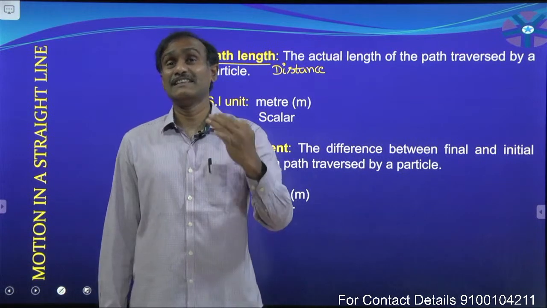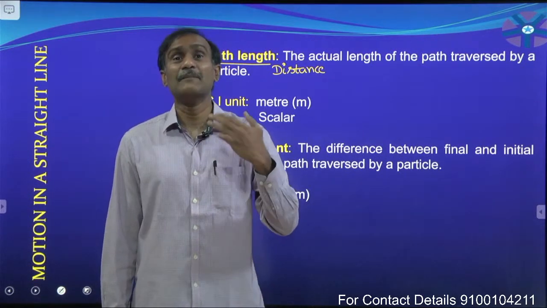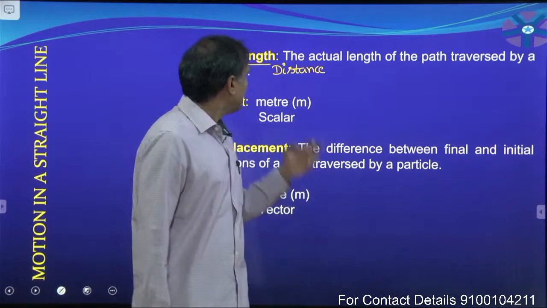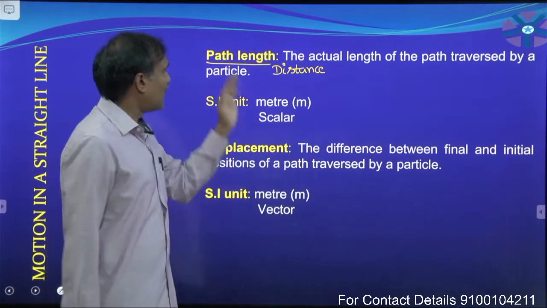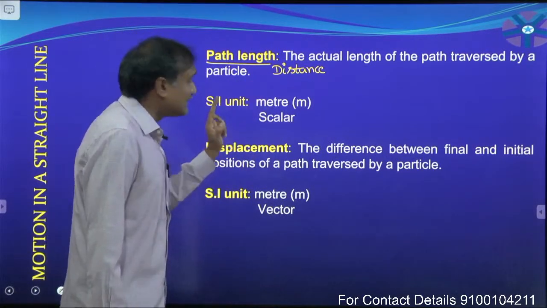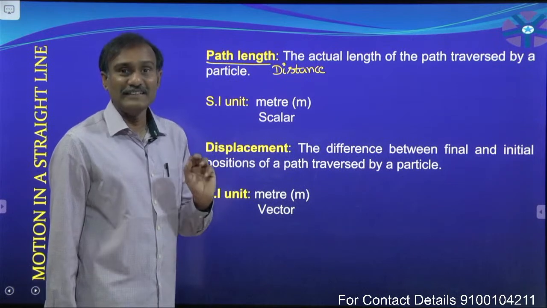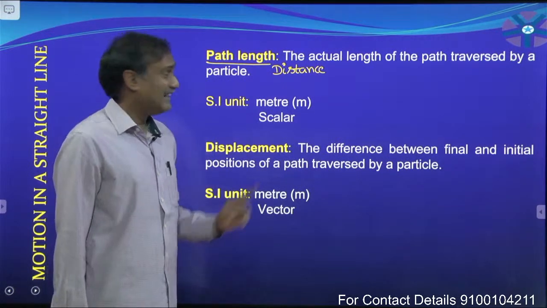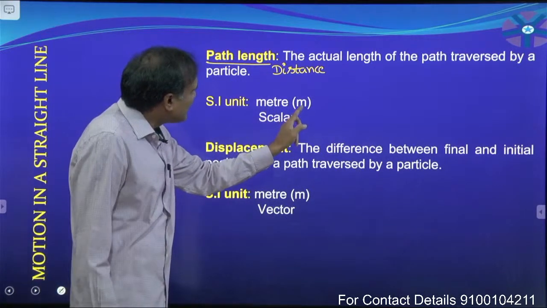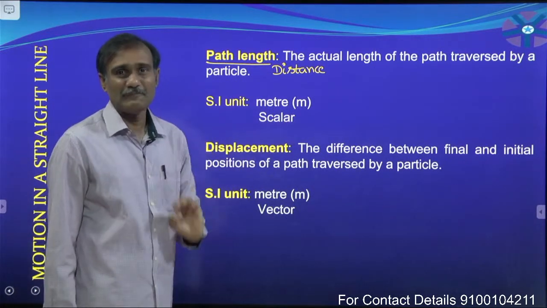The actual length of the path travelled by a particle or by an object is called distance or path length. Its SI unit is meter, and it is indicated by the letter small m.